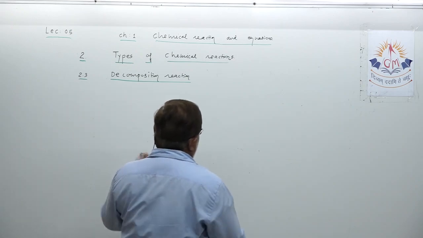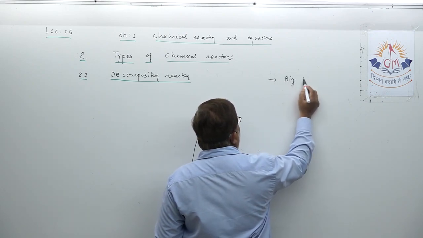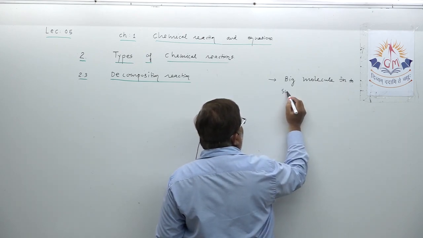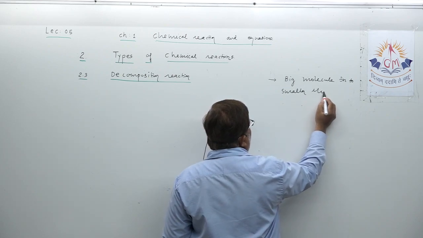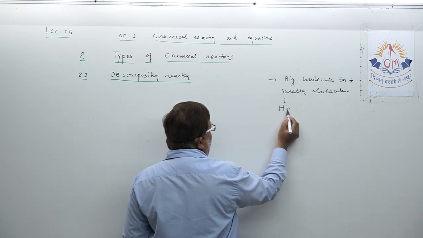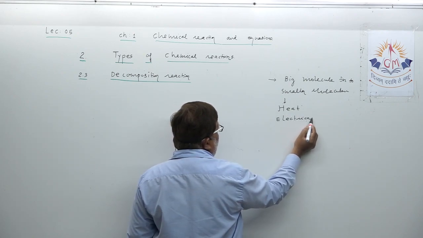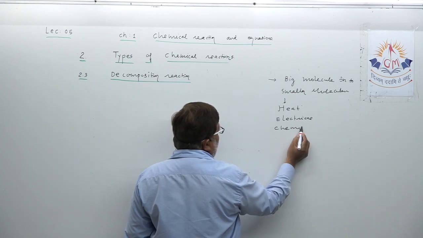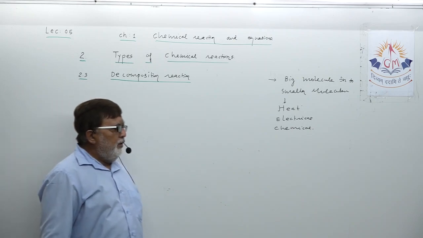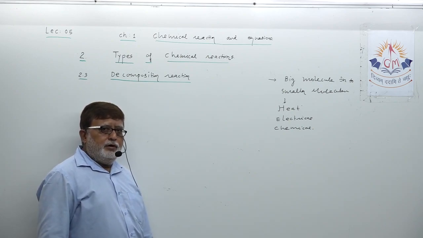You can decompose any big molecule into smaller molecules with the help of either heat energy, electric energy or chemical energy.